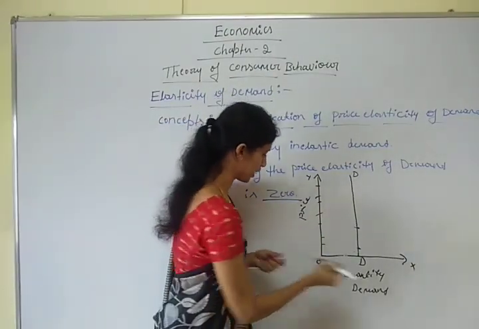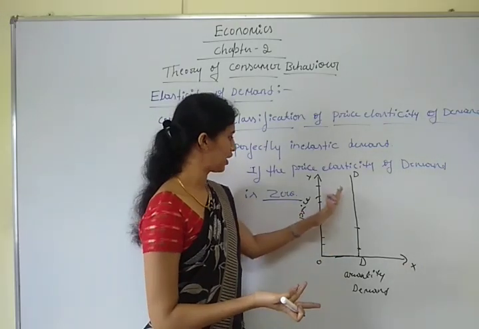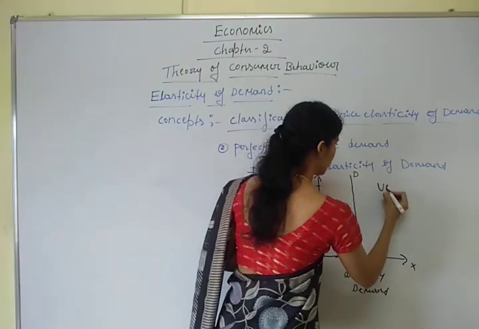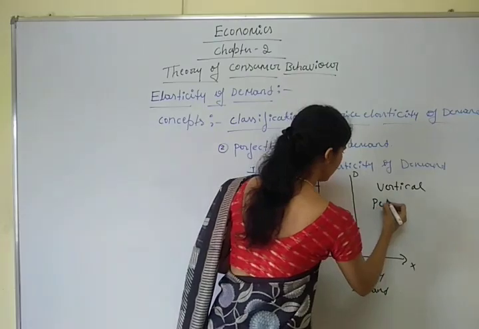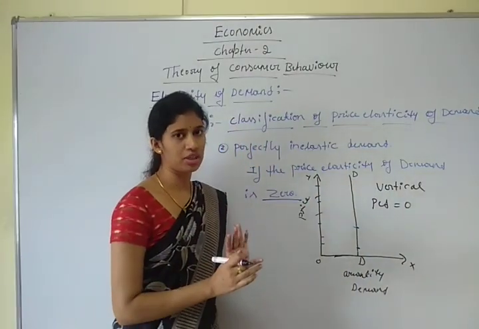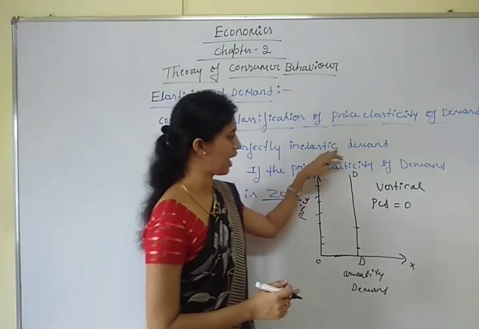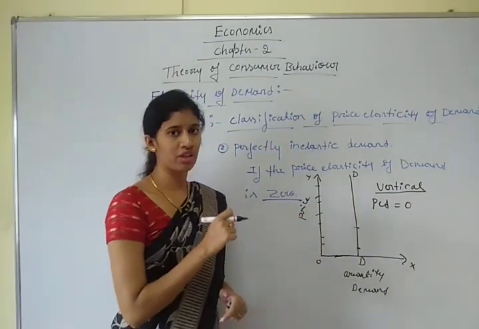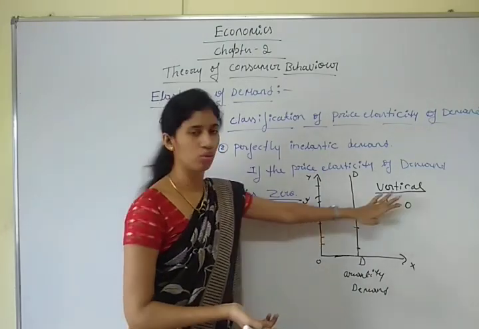Okay, whatever changes in prices, if there is no change in the demand curve, what do we call this? Perfectly inelastic demand. How is this demand curve? It is a vertical curve. PED equals 0, because whatever change in price, the quantity demanded will remain unchanged. That's why it is called perfectly inelastic demand. Here the demand curve is a vertical curve. In the previous classification the demand curve was horizontal, now it is a vertical curve.